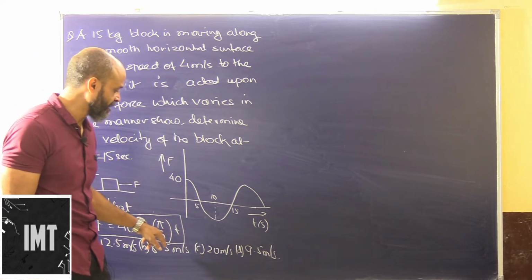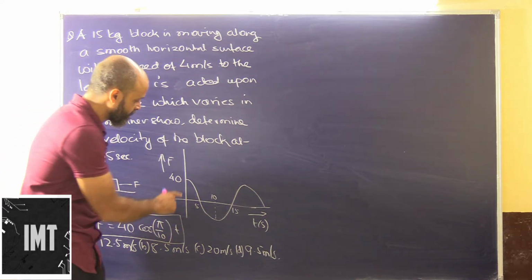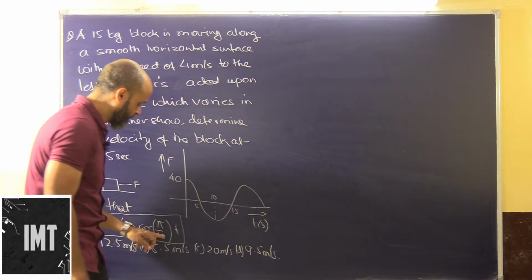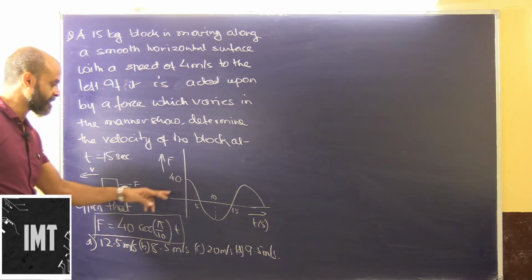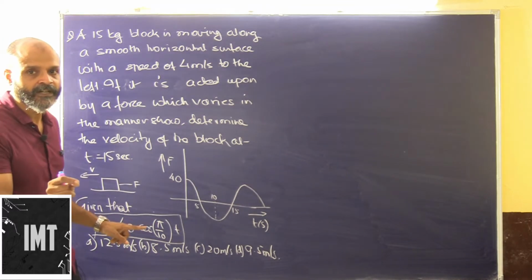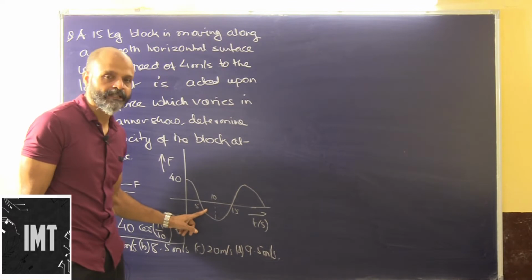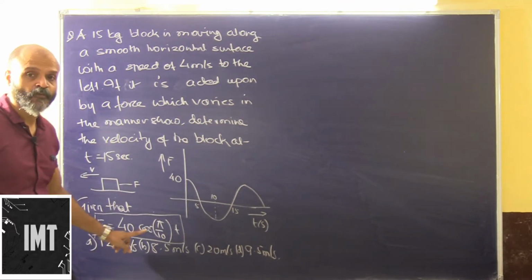And then we have pi by 10. So every time you see there is pi, there is a 180-degree change in 10 seconds. So pi by 10 into t. So that's the function. If this function was not given, the problem would have been a little difficult. But here, by looking at the graph, we can frame the relationship between force and time.